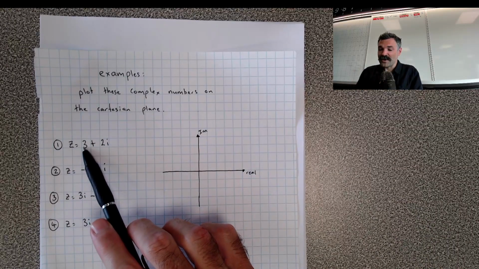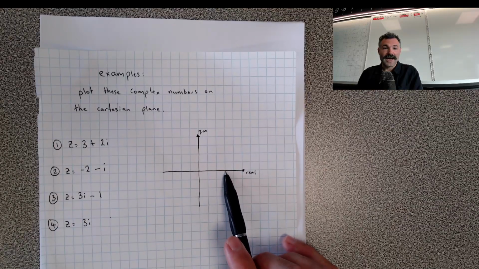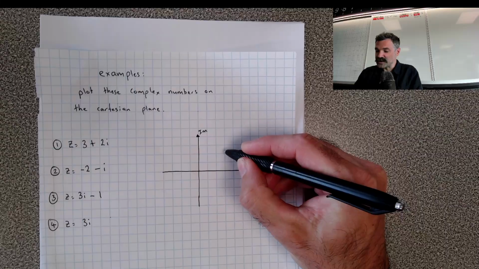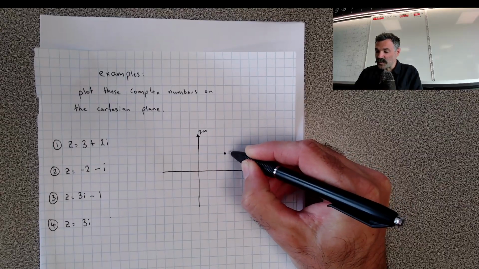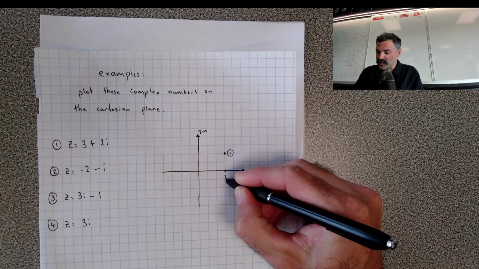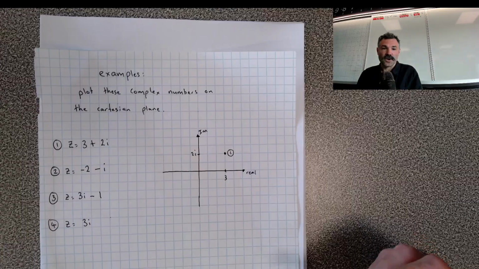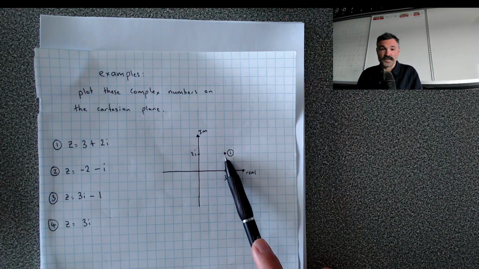We're going 3 in the real direction, 1, 2, 3, and we're going up 2 in the imaginary position. So this is going to be that complex number 1. This being the 3 and this being the 2i. And so a complex number can sit on this point right here.